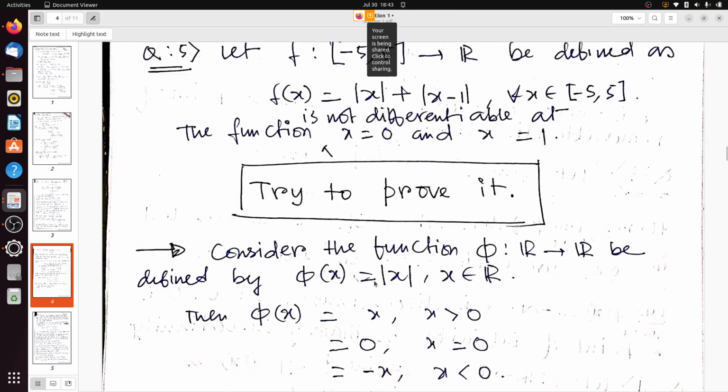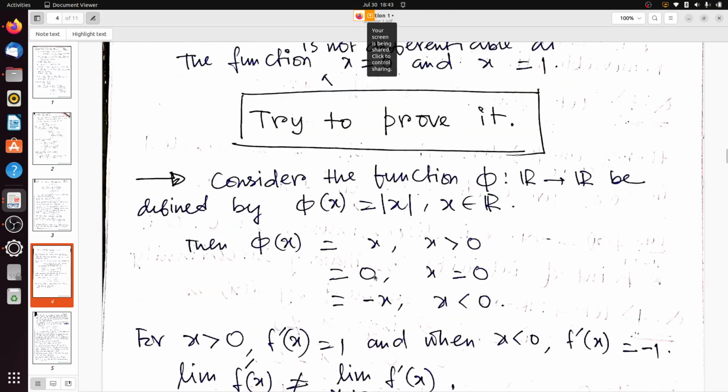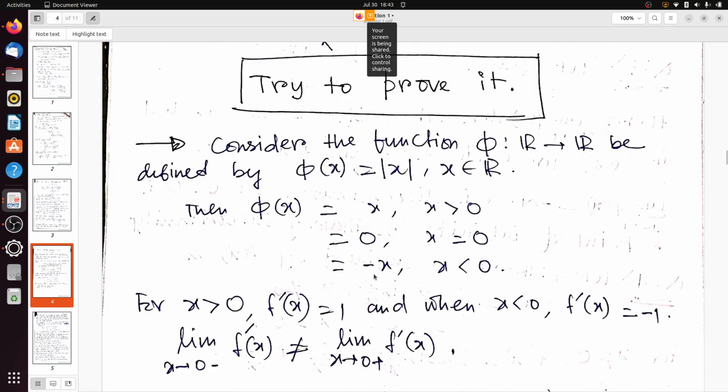I am just giving a hint how to prove that phi(x) equal to modulus of x is not differentiable at the point x equals 0. When x is greater than 0, what is the value of phi(x)? It will be modulus of x, so it will be x. If x equals 0, then phi(x) will be 0. If x is less than 0, then it will be minus x. So for x greater than 0, f dash x will be 1, since phi(x) is just x.